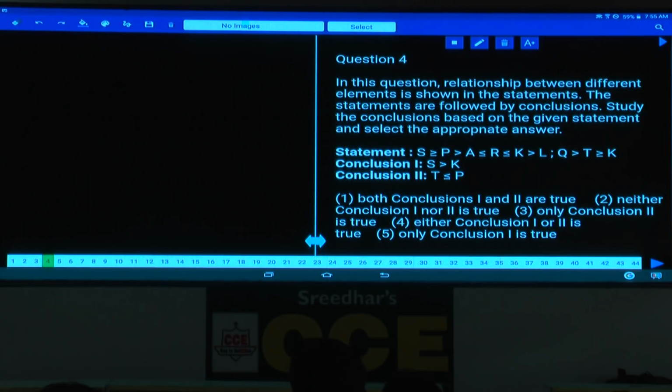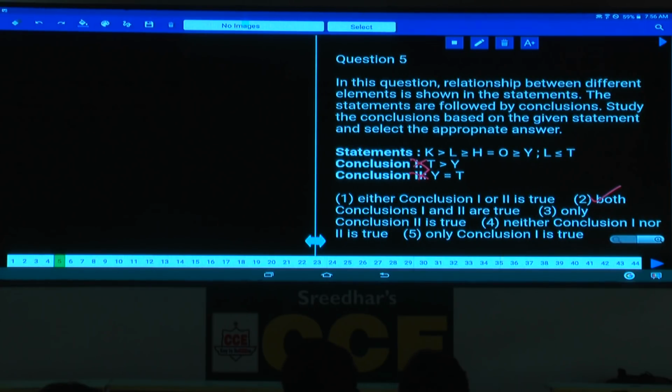Next one, 4 onwards. Question number 4, the relation between S and K. If you compare the relation between these two, check out the symbols. This is greater than and this is lesser than. Two opposite symbols, hence no relation between these two. And the next one, T lesser than or equals to P. Then P and T, what is the element which is common here? K is common. Between P and K, P greater than and K lesser than. Again two opposite symbols, no relation between these two, neither 1 nor 2, that is choice 2. Question number 4, choice 2.